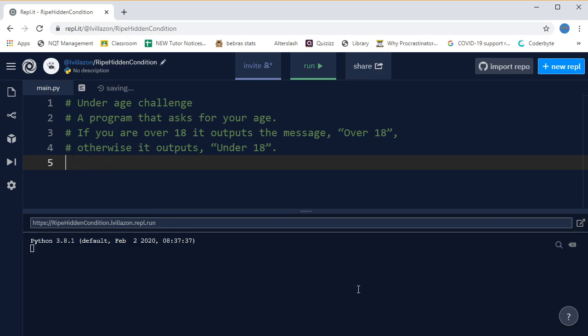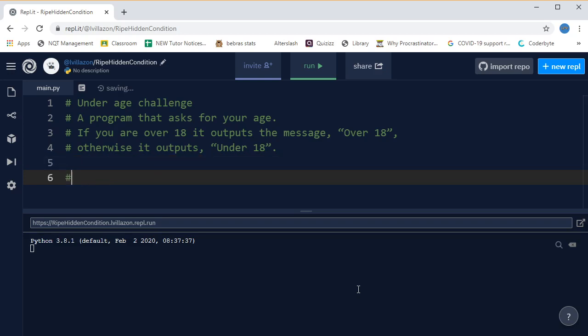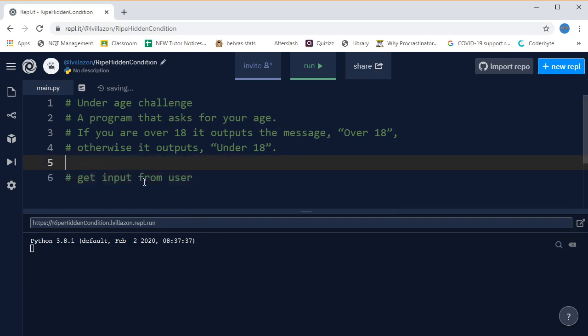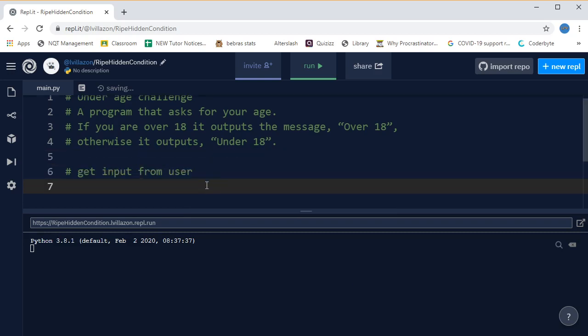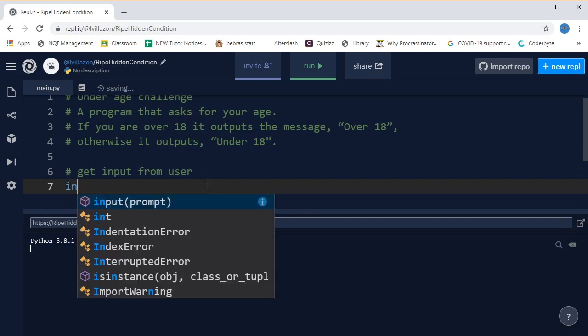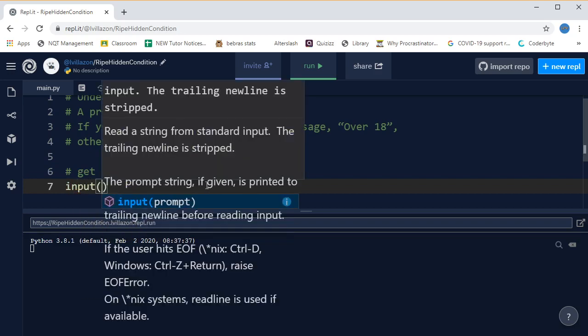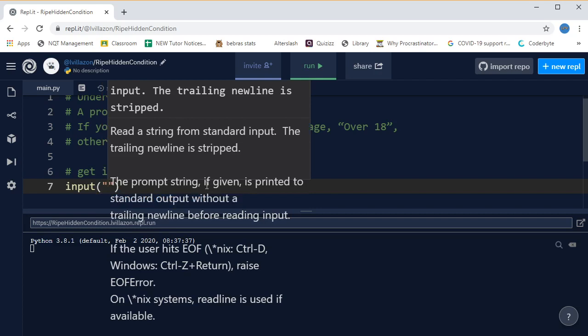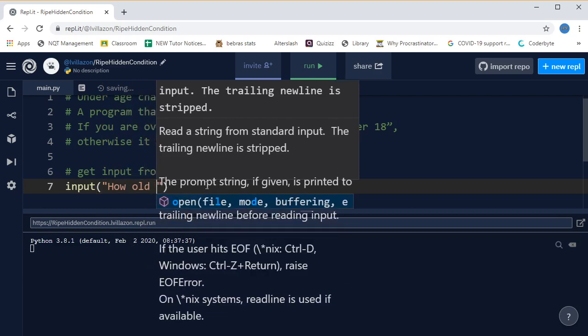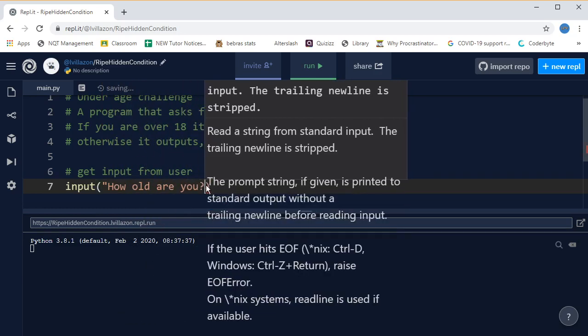Okay, so first step is we need to get the input. So let's just write a little comment to say that's what we're going to do. We'll say get input from user. And I'm going to use the input command in Python and save it in a variable. So let's do the input part first. So we just want to say input, and then input takes a message that it's going to print on the screen. So we're going to say, how old are you? And question mark.